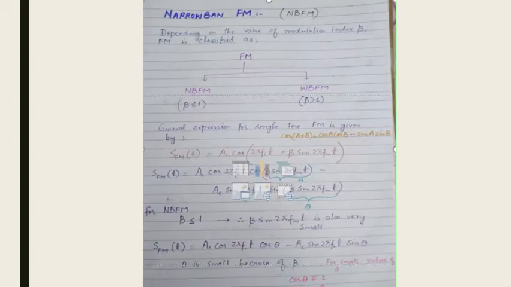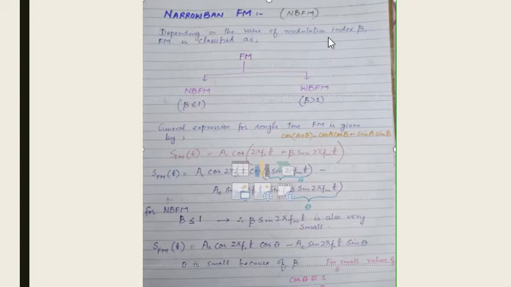So that's all for the general expression of PM and FM, and now we are moving on to the next topic, which is basically related to different types of FM signal. The first type which we are covering in today's lecture is narrowband FM, which can be denoted as NBFM.